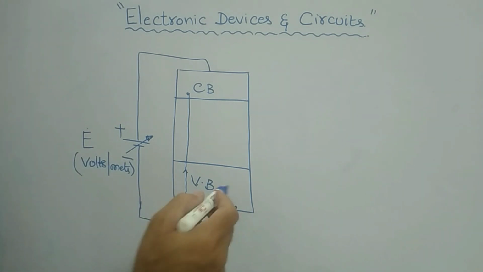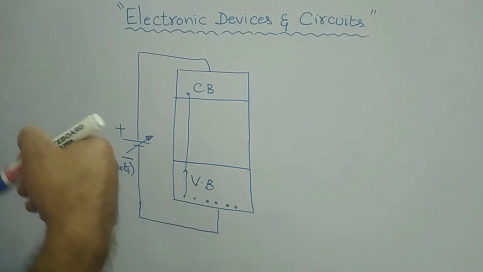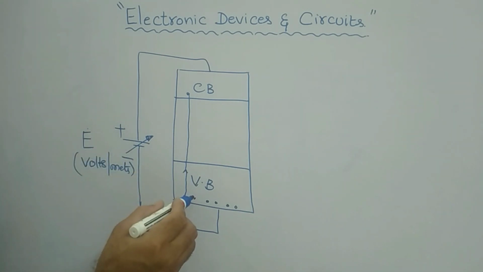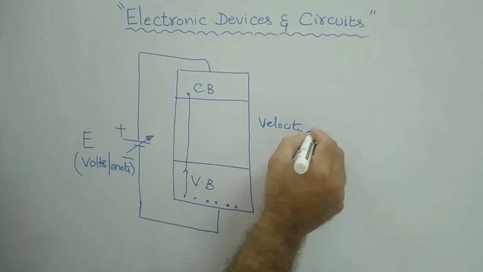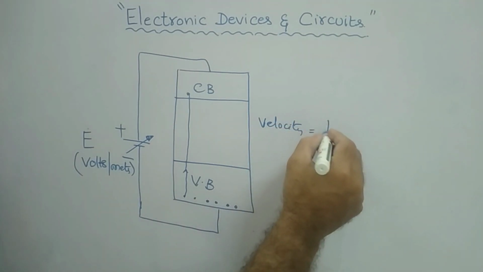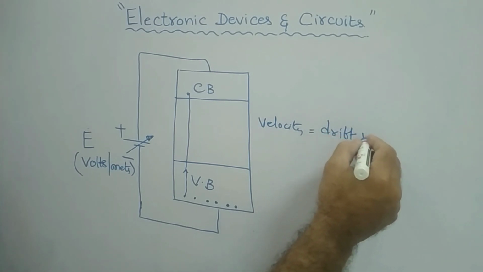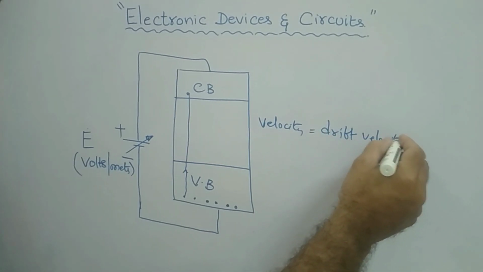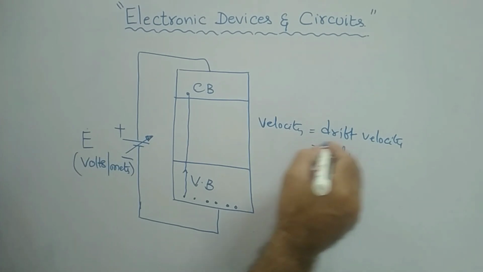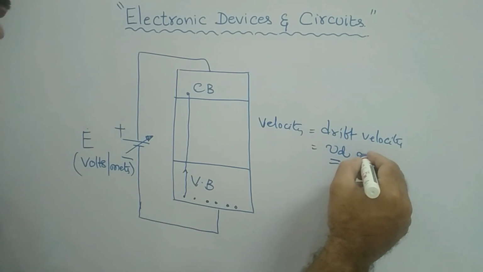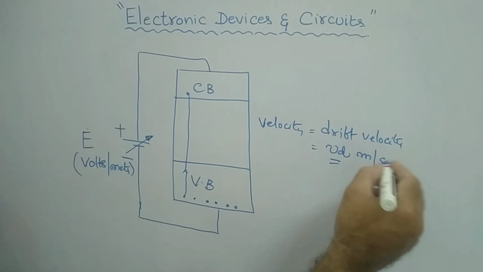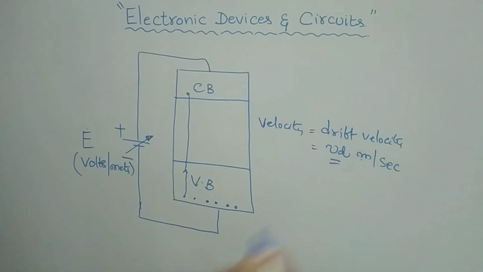Electrons come under motion, and certain motion is nothing but velocity. With certain velocity, the electrons will move from the valence band to the conduction band. Whatever velocity the electrons acquire is called the drift velocity. It is denoted by small v suffix d. That is the velocity of the electron. It is in meters per second, or sometimes centimeters per second.